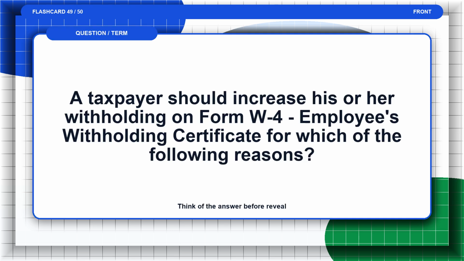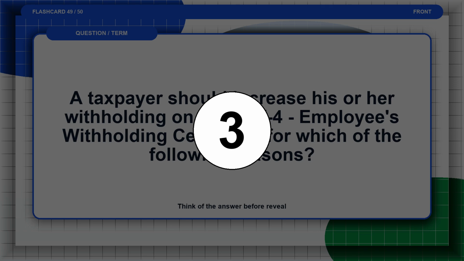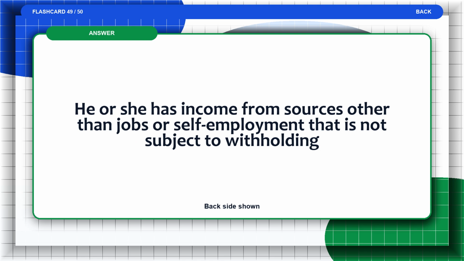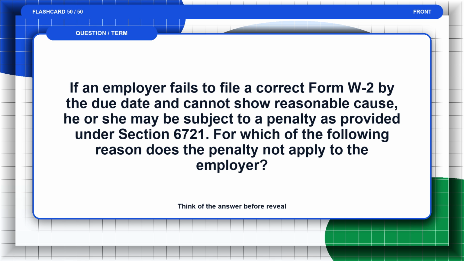Flashcard 49. A taxpayer should increase his or her withholding on Form W-4, employee's withholding certificate, for which of the following reasons? Think of the answer before the reveal. The answer is, he or she has income from sources other than jobs or self-employment that is not subject to withholding.